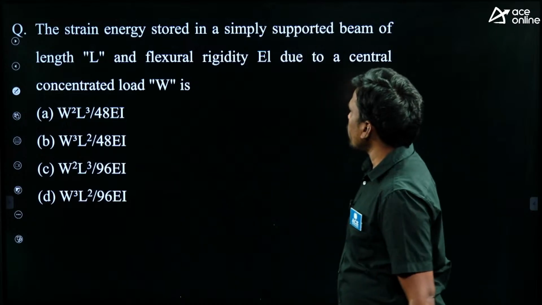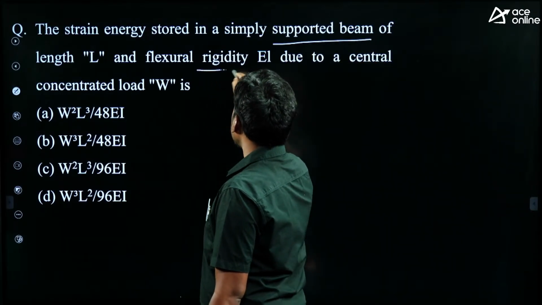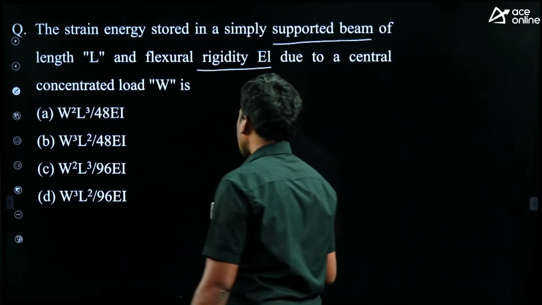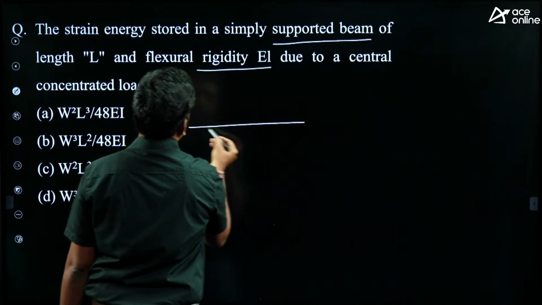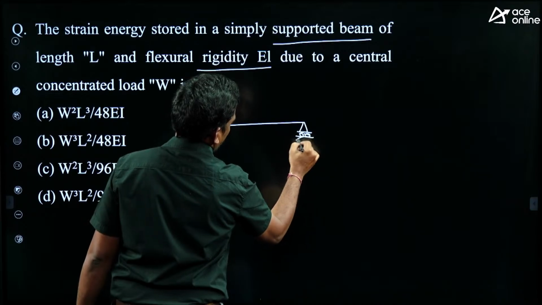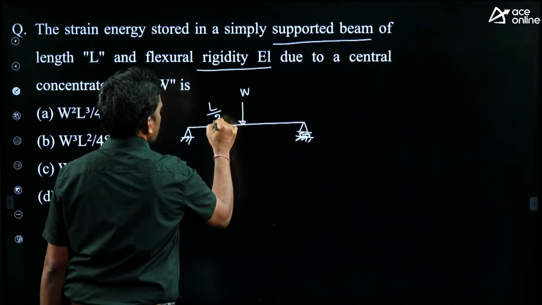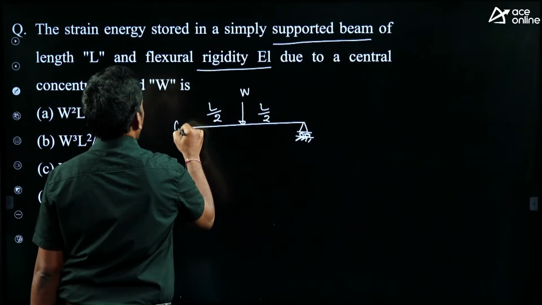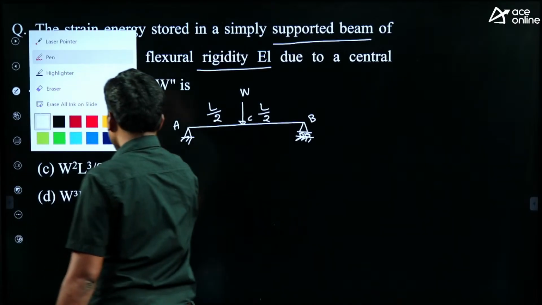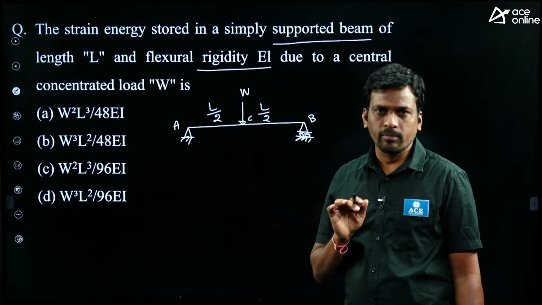Strain energy stored in a simply supported beam of length L, flexural rigidity EI, due to a central concentrated load W. Clearly it mentions a simply supported beam. So a simply supported beam subjected to a point load at the center. This is W, for example, this is L by 2, this is L by 2. Now can you tell the strain energy formula? Students, from the strain energy chapter I am expecting questions.